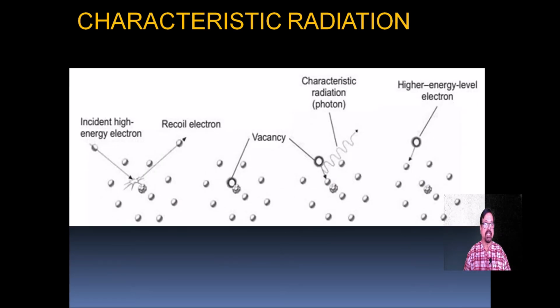Now this chart tells us about characteristic radiation. Now this is the incident high energy electron, now the recoil electron.